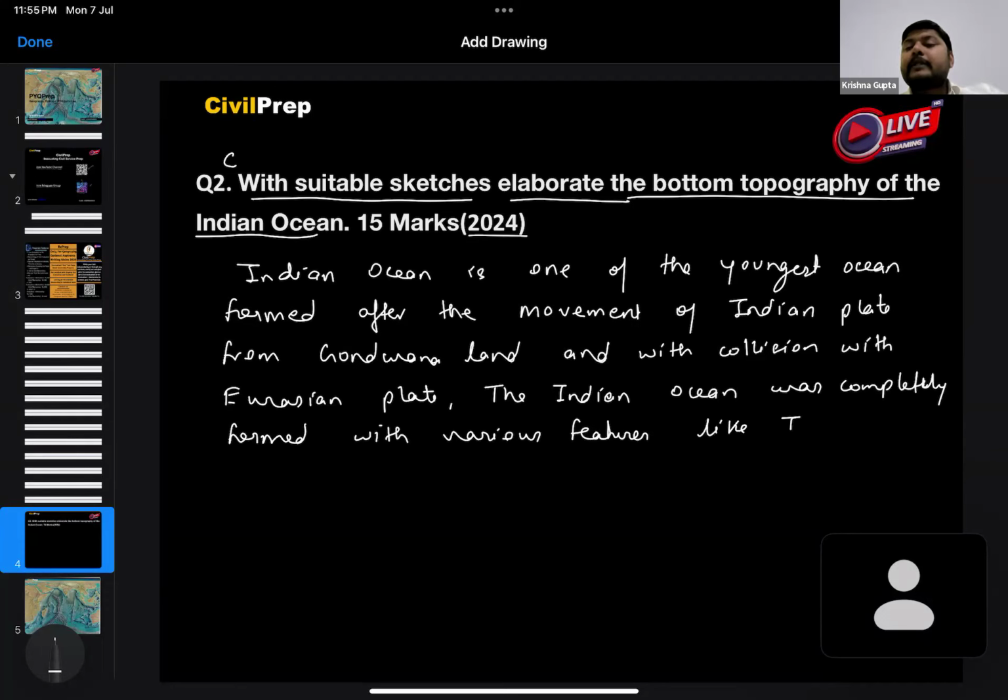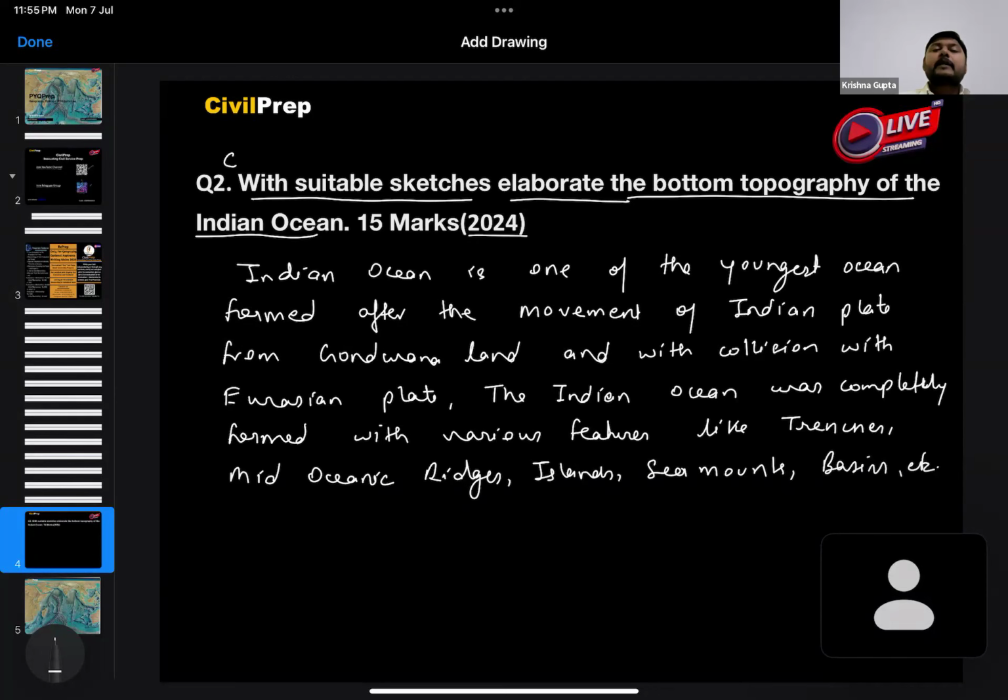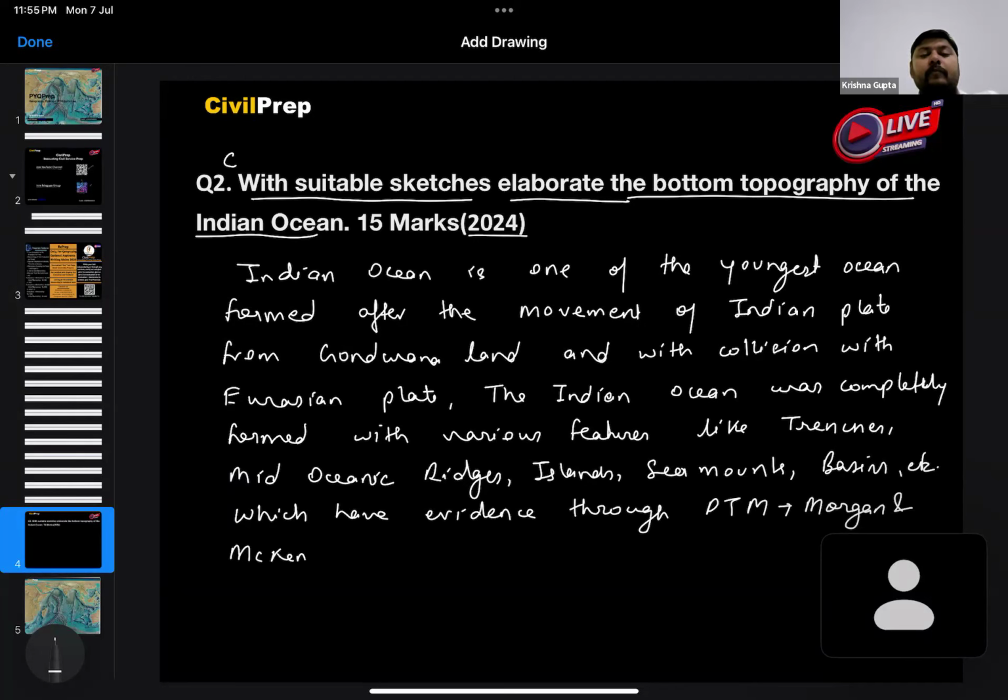like trenches, mid-oceanic ridges, then various islands, seamounts, then ocean basins, etc. So these are the basic parts which we can add in the introduction, and which have evidence through the plate tectonics model by Morgan and McKenzie and the seafloor spreading by Harry Hess.